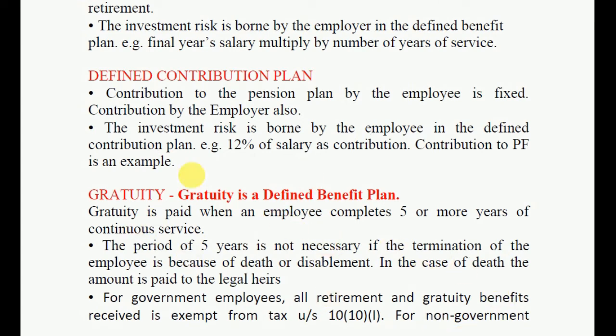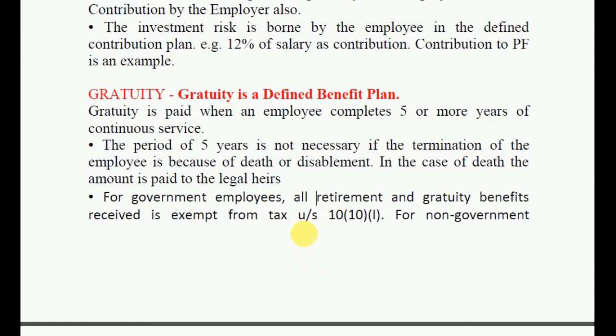Gratuity. Gratuity is a defined benefit plan. Gratuity is paid when an employee completes 5 years or more of continuous service. The period of 5 years is not necessary if the termination of the employee is because of death or disablement. In the case of death, the amount is paid to the legal heir.